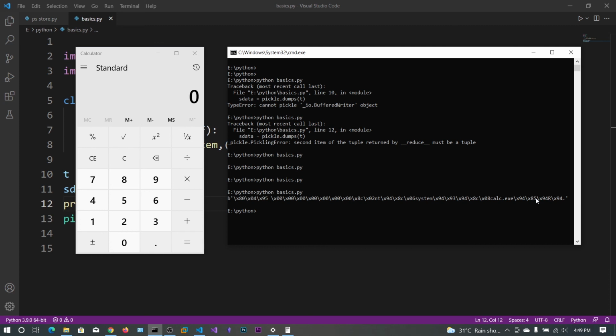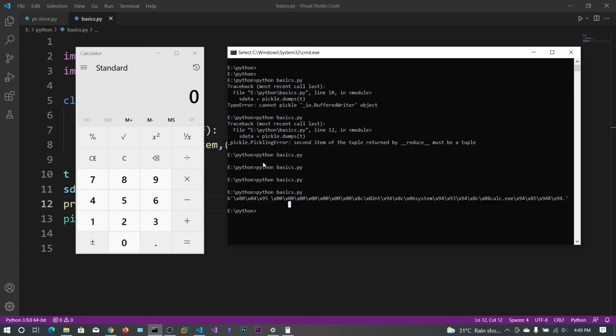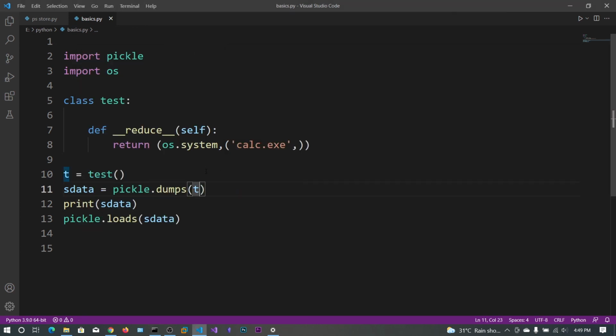So you can encode this in base64 or whatever encoding the website is using, and send this one and you can get the calculator popped on this web server. You can also put a reverse shell here and send the data to this web server.